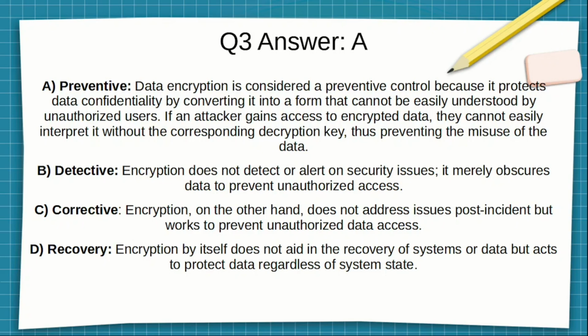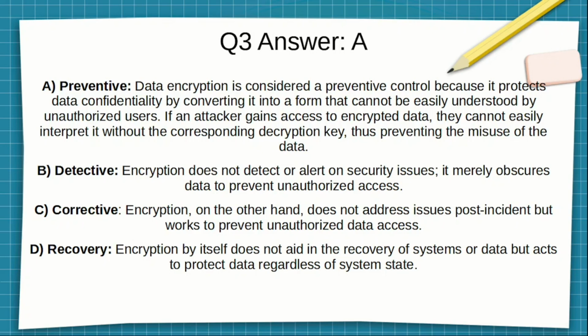Preventative. Data encryption is considered to be a preventative control because it protects data confidentiality by converting it into a form that cannot be easily understood by unauthorized users. If an attacker gains access to encrypted data, they cannot easily interpret it without the corresponding decryption key, thus preventing the misuse of the data. It's not detective because encryption does not detect or alert on security issues. It merely obscures the data to prevent unauthorized access.